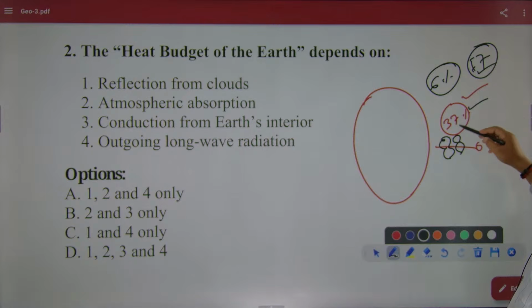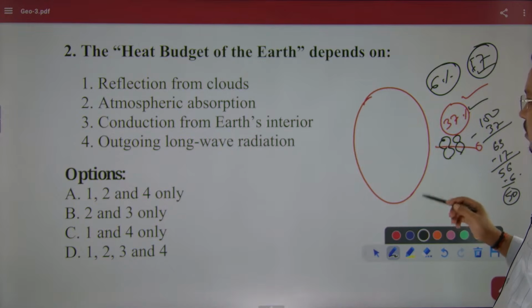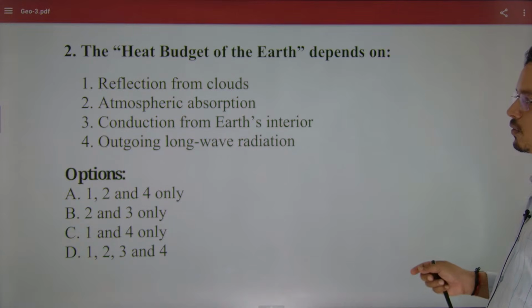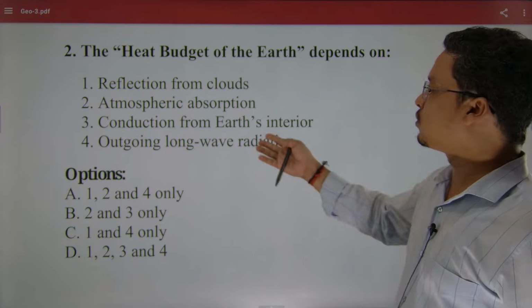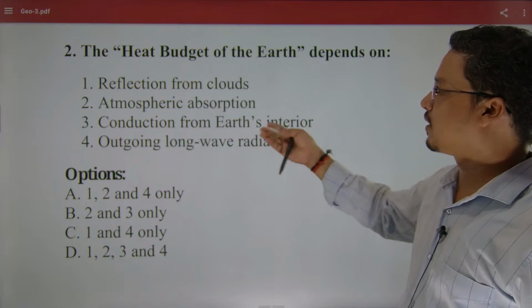That means if we take 100, then 100 minus 37 would be 63, then 63 minus 17, right, that would be 46, then minus 6, then it would be 50, right, like this. So that is how the calculation goes on, but it would not include the earth interior's conduction.